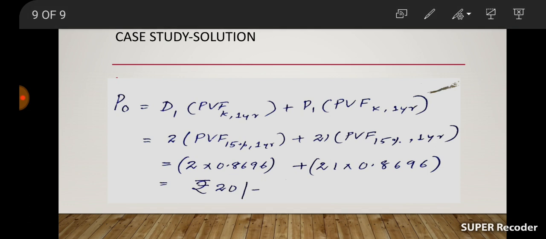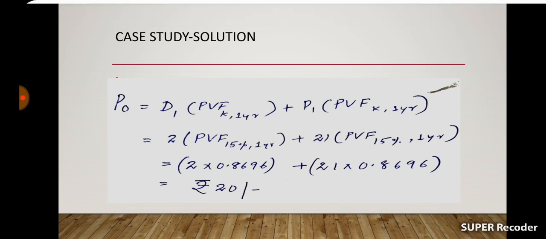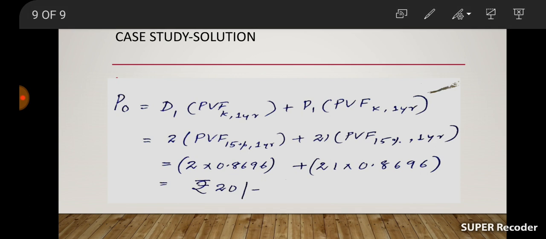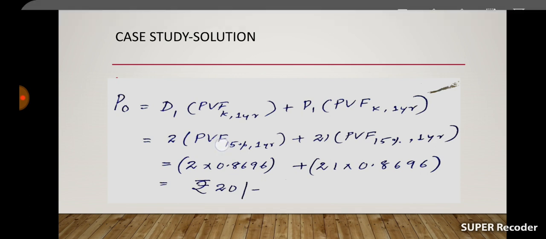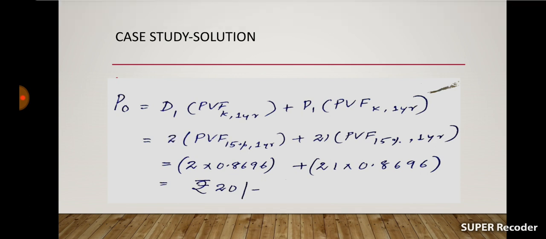So we take the present value factor from the present value table at the rate of 15% in the first year. Then we multiply that present value factor with 2 and also with 21, and add the present values of 21 and 2. Then we will get the intrinsic value.